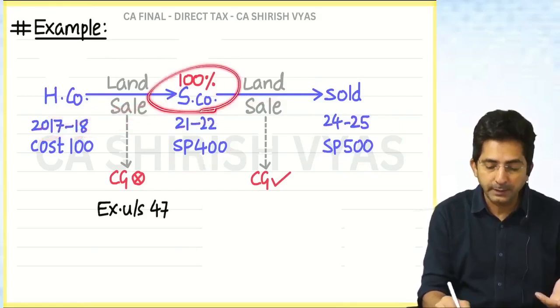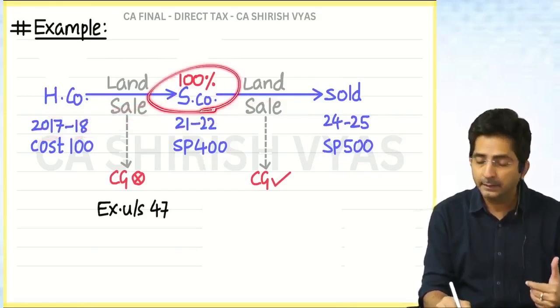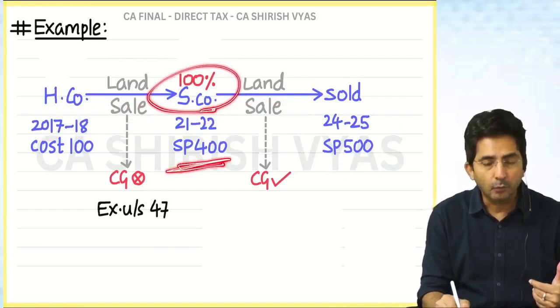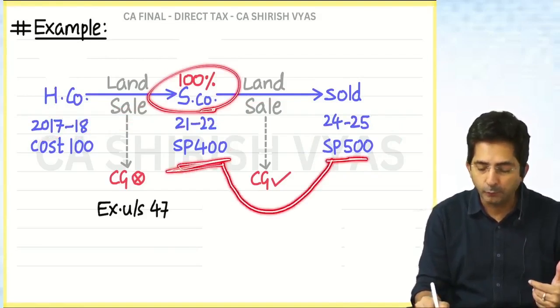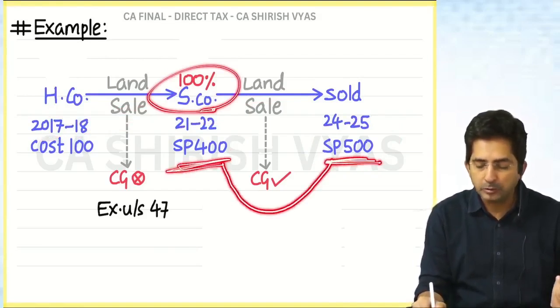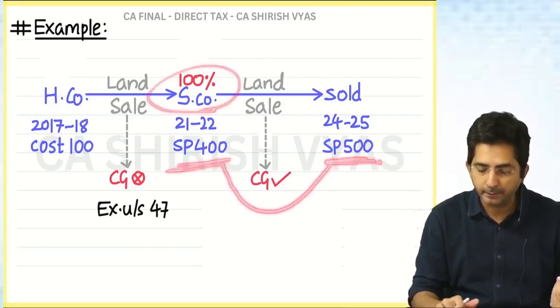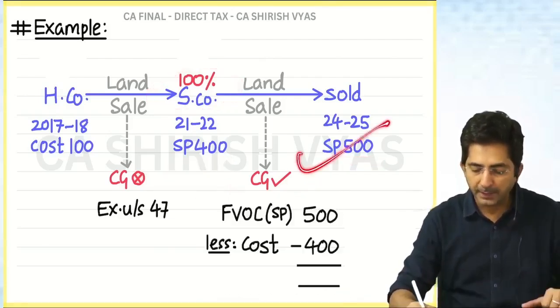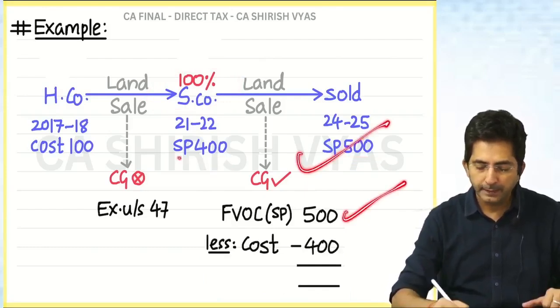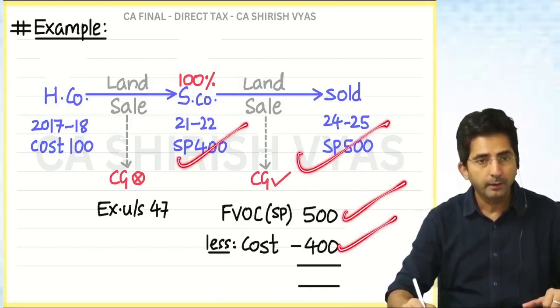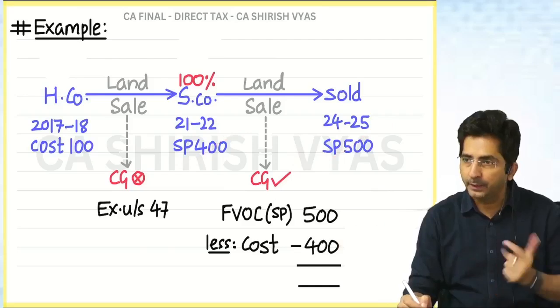But for subsidiary, it's a purchase. It had cost him 400 and the same thing it has sold for 500. So it looks like capital gains is 100, correct? Look here. Sale price will come in FOC and this cost will come in COA. So accordingly capital gains will be 100.